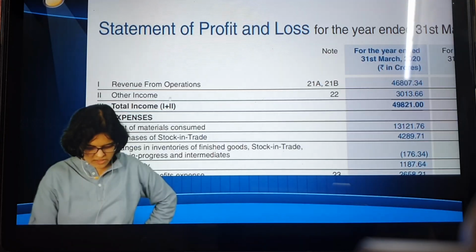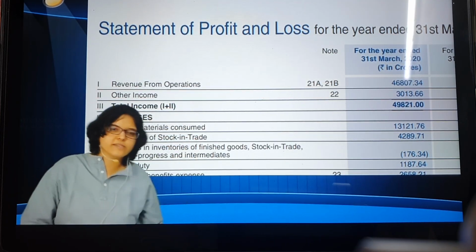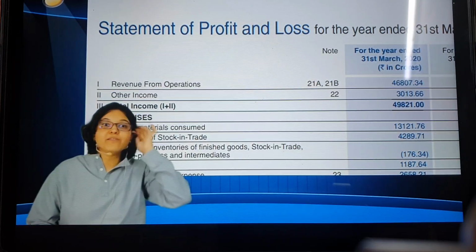Okay, so here you can see revenue from operations, other income, total expenses. Everyone is familiar with this? Yesterday we have done this. Revenue from operations means what? Routine or exceptional? Routine, main business operations. Then other income, if you remember dividend, interest, all that, other income.